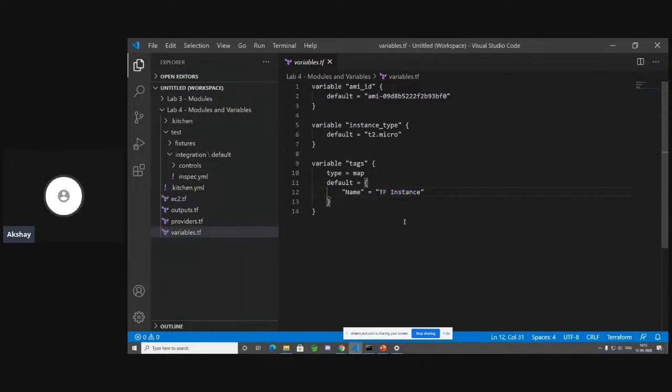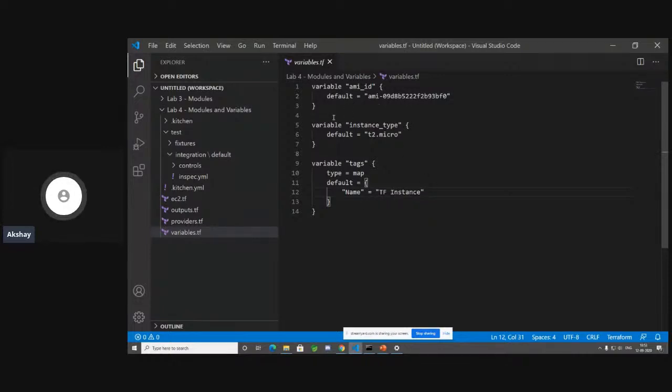You have maps, but then you can still get more complicated. You can have a map of lists. You can have a list of maps of lists. Anything is possible. But then you should have really good programming skills in order to go ahead and iterate through a list of maps of lists or something like that, right? But just keep it simple at any point of time. Keep it simple to number, to map, to string, and so on. And even the any type is supported. Object type is supported with variables in Terraform.